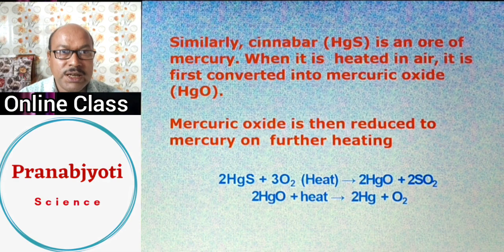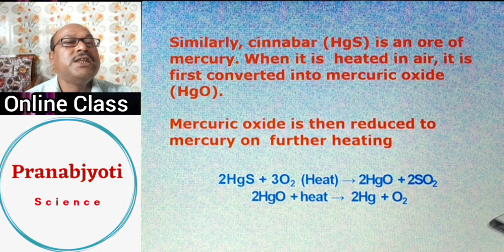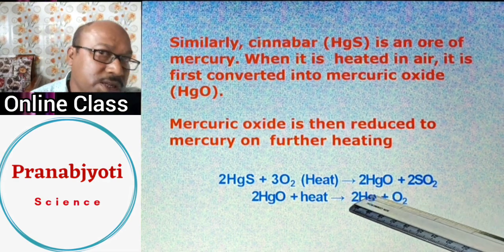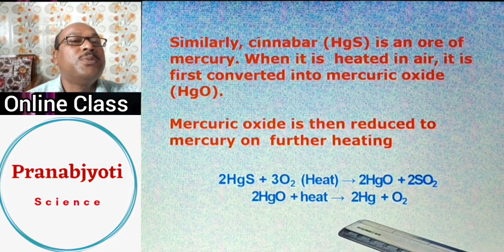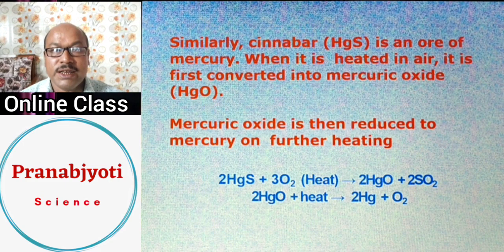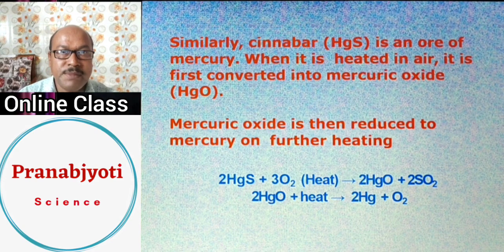And after roasting, whatever mercuric oxide is formed, you can see this is the mercuric oxide, and when this mercuric oxide is heated, simply it will produce mercury and oxygen gas. So this is how copper metal or mercury can be extracted from their ores by heating. So we have seen so far the most active metals are reduced by electrolysis.